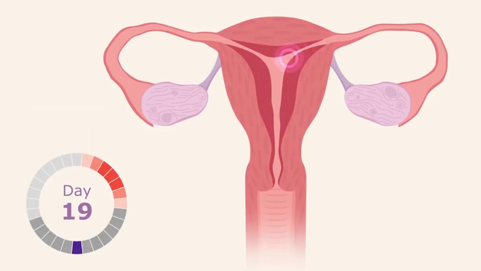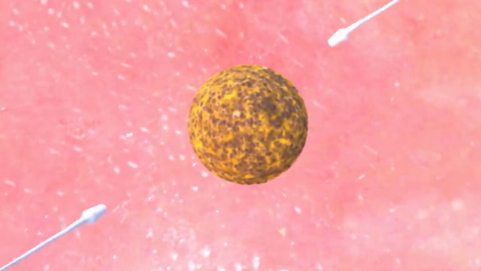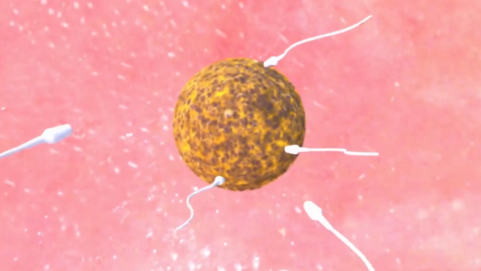It is possible to get pregnant in the 5 days before ovulation and on the day of ovulation, but it's more likely in the 3 days leading up to and including ovulation. Once the egg is released, it will survive up to 24 hours. If sperm reaches the egg during this time, you may get pregnant.